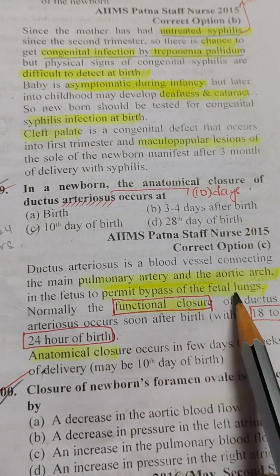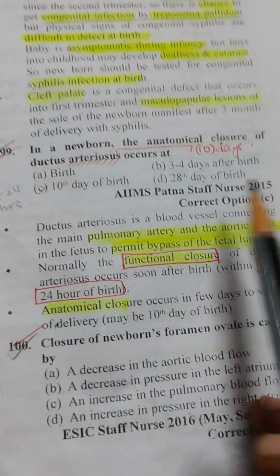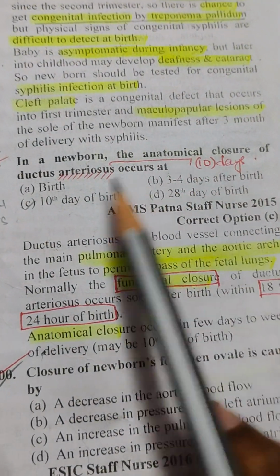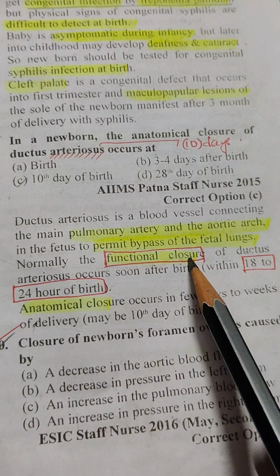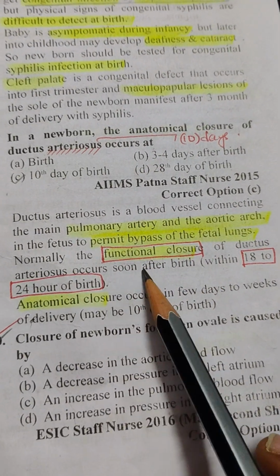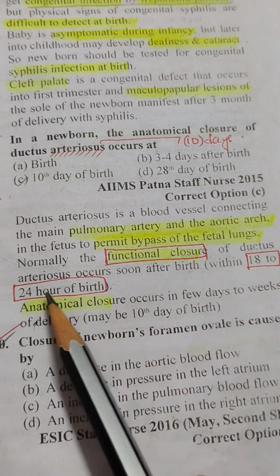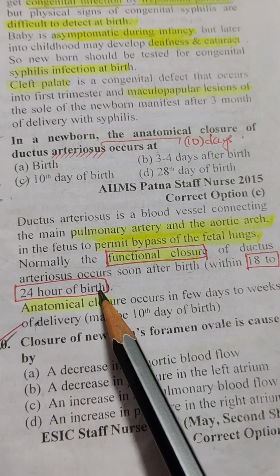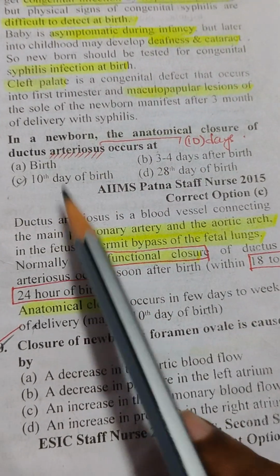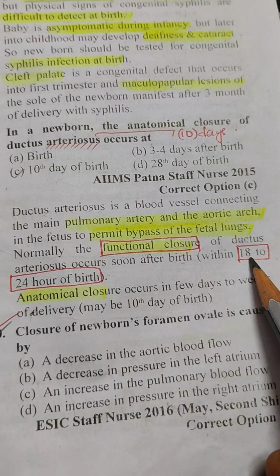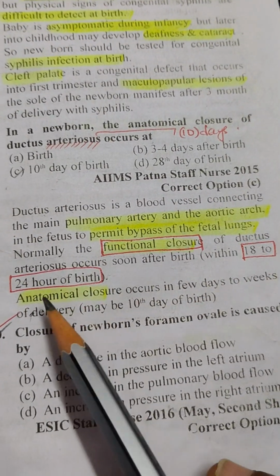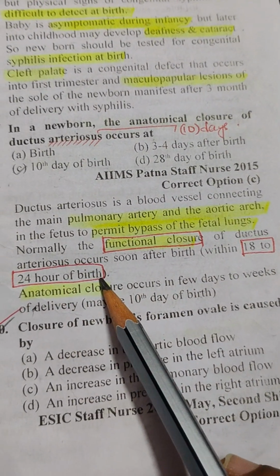Nothing but it bypasses the fetal lung. And here they asked a question, anatomical closure occurs at 10th day of birth, but functional closure occurs soon after birth, within 18 to 24 hours of birth. Anatomical closure on 10th day, functional closure within 18 to 24 hours of birth.